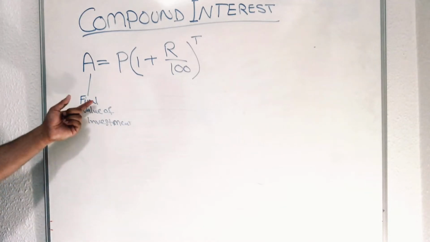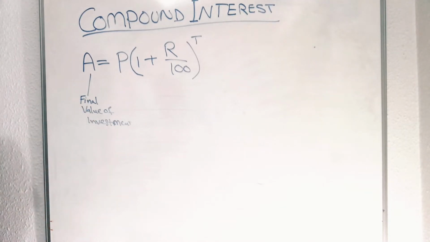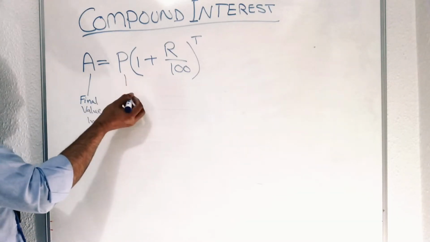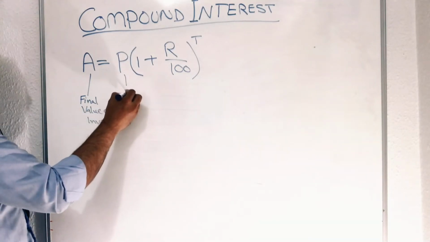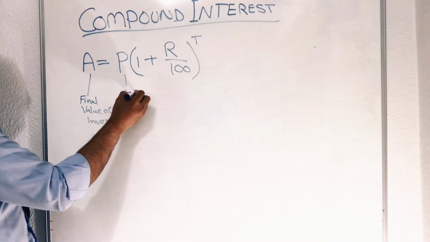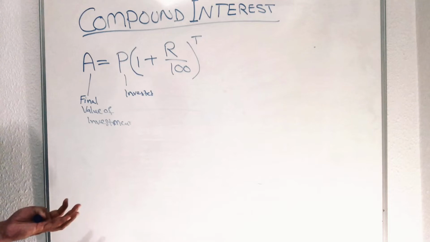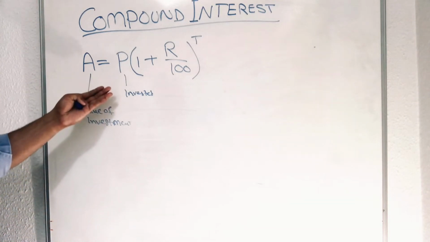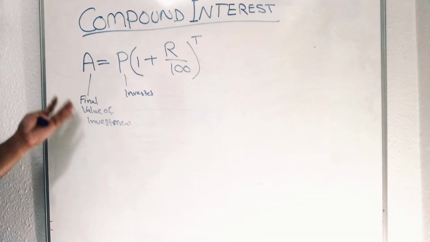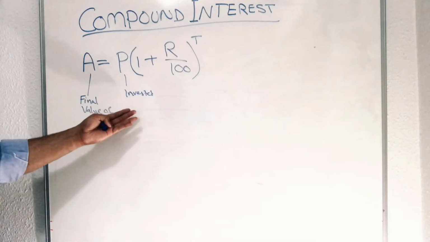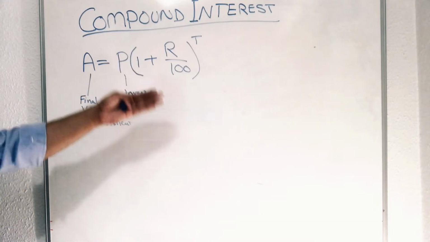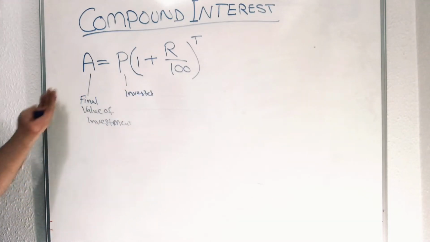You have invested an amount, and you will get back a final value. This P is the invested amount. In the beginning, at the starting period, you invested that amount. It could be anything, that's why we are using a formula. It could be anything, and then after a certain period of time, you will get it back.